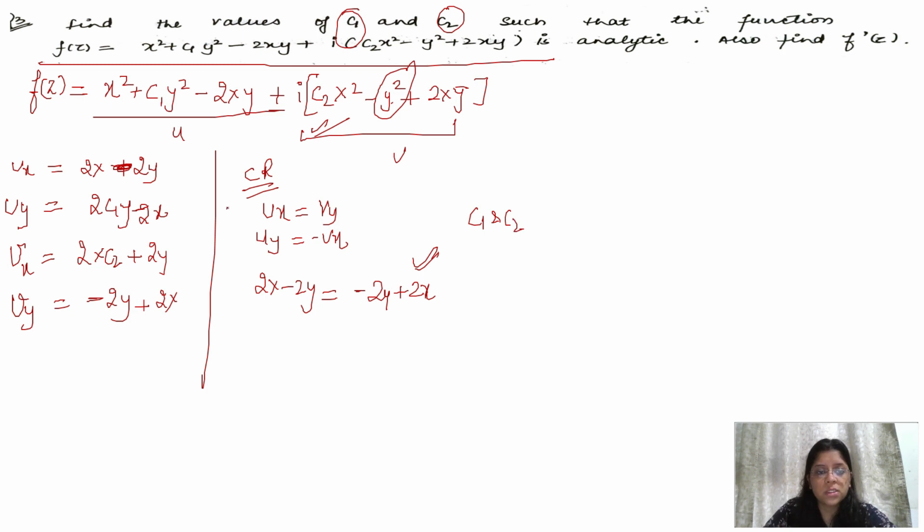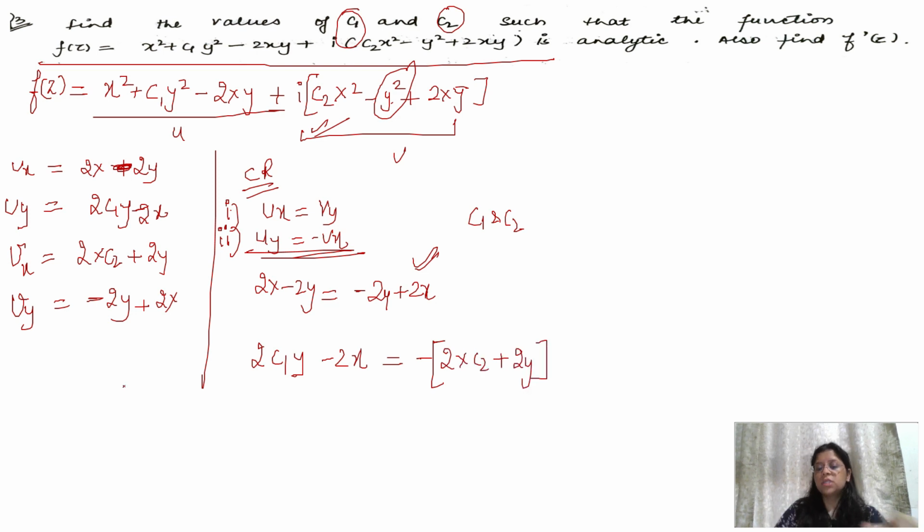Now moving to the second condition; this was the first condition, this is the second condition. uy is 2c1y minus 2x, which equals minus vx, where vx is 2x c2 plus 2y. Now see, we have only one equation and two constants, so we'll equate the coefficients of x and y to get the values of c1 and c2.